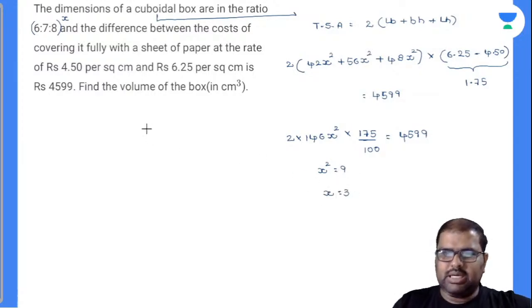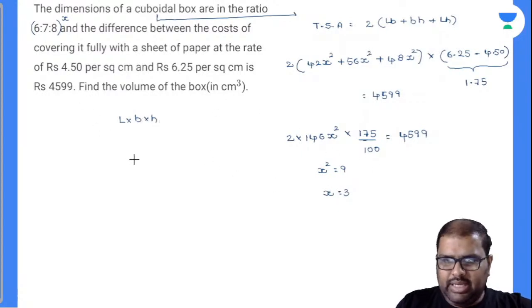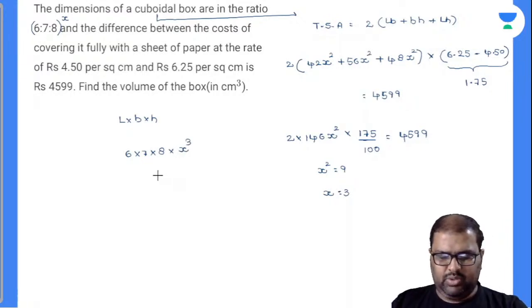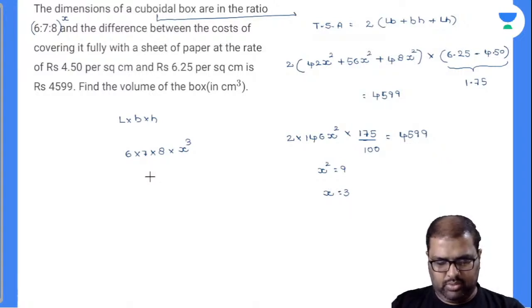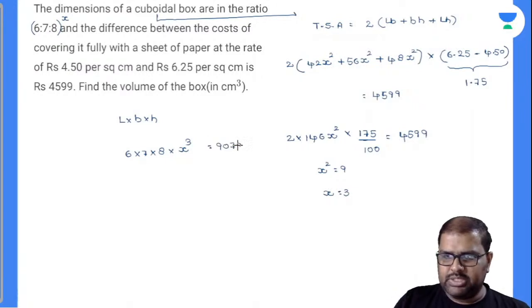Now what is the question asked? Find the volume of the box. Volume of a cuboidal box is L into B into H. Now I can calculate this: 6 into 3, 18, 6x is 18. Otherwise, you can write down like this also: 6 into 7 into 8 into x cube. X cube is nothing but equal to 27. Calculate this. Only one guy gave me the answer there. What is this? 6 into 7 into 8. Yes, it is 9072 centimeter cube. Your answer.